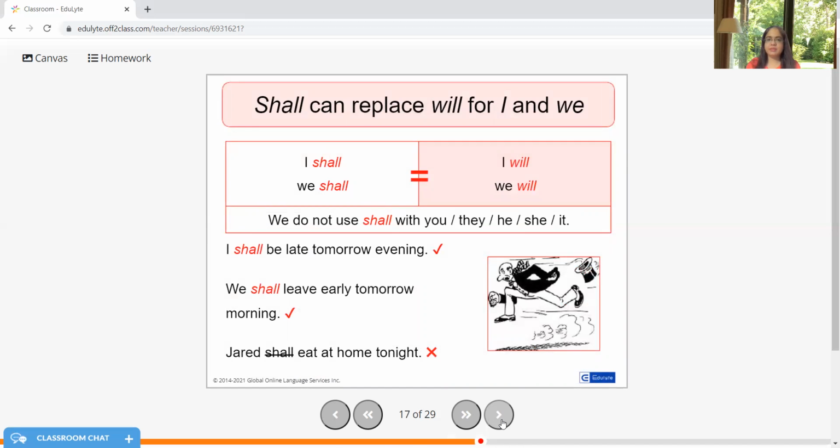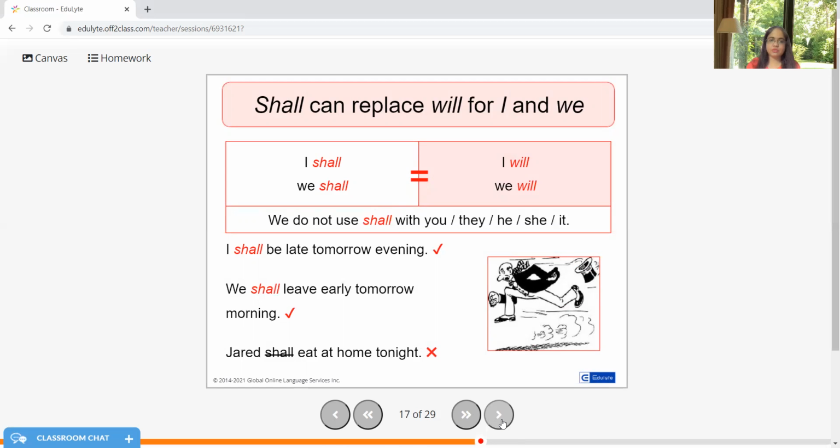Now, shall can replace will for I and we, like I shall, we shall. Have you heard that song? We shall overcome one day. So shall is used here. We do not use shall with you, they, he, she, it.